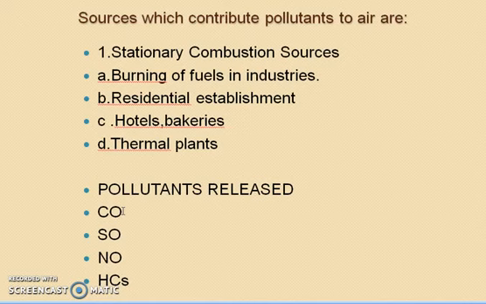Let us see about the hydrocarbons. These are compounds composed of hydrogen and carbon. Hydrocarbons are produced naturally during decomposition of organic matter and by certain types of plants. Methane, the most abundant hydrocarbon in the atmosphere, is evolved from soil in flooded rice fields and swamps. This is about the pollutants that are released due to the stationary combustion sources.